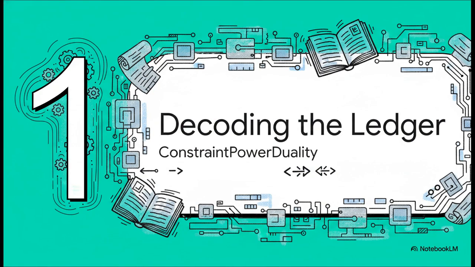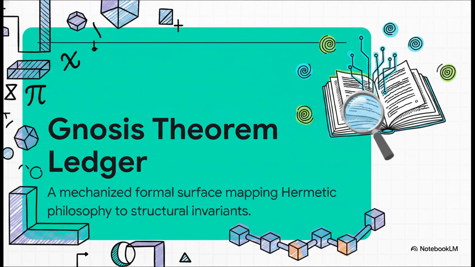Okay, Section 1. Decoding the ledger, subtitled Constraint Power Duality. Lean. So we are treating the Kybalion as what's called a gnosis theorem ledger. We're proving that its mystical concepts are in fact strict mathematical rules. In this framework, the text isn't just pretty poetry, right? It's a constraint document. Every single spiritual law it outlines is formalized into a computational surface. This proves out the structural invariance of the universe, the totally unchangeable laws of reality, without a single error, or what mathematicians like to call a zero-sorry proof.